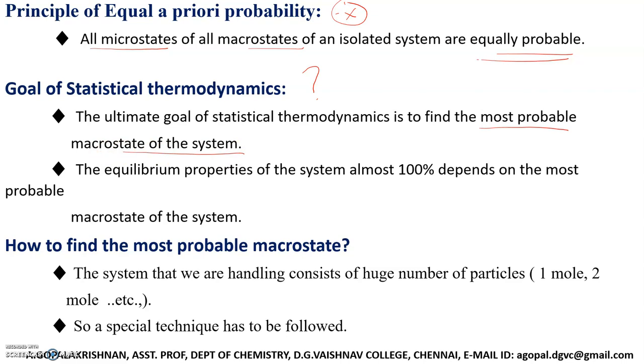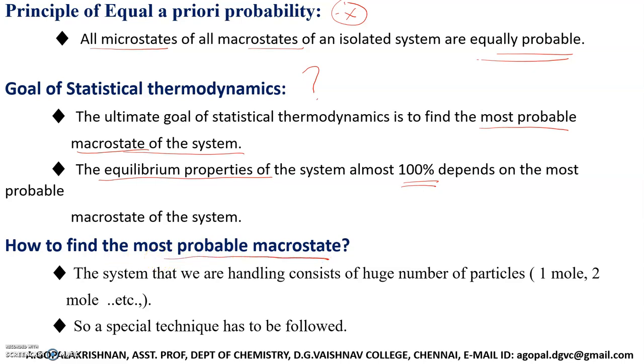Okay, why do we need to find this? Because the equilibrium properties of the system almost 100% depend on the most probable macro state of the system. Then the next question is how to find the most probable macro state.